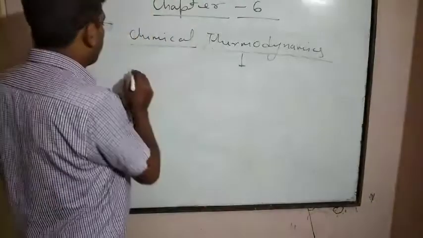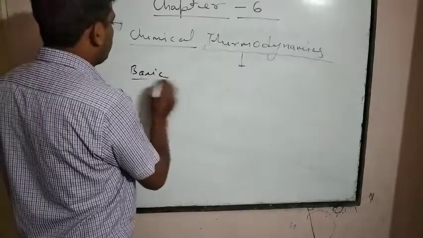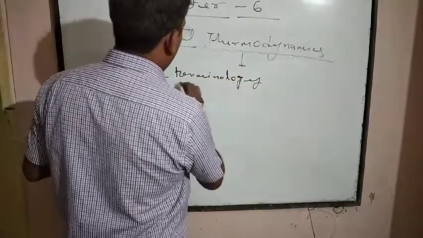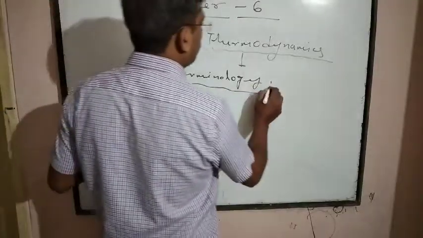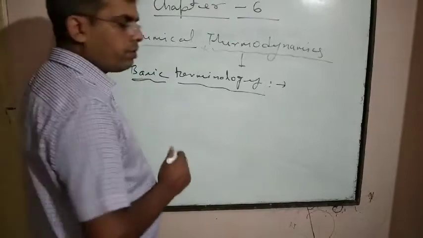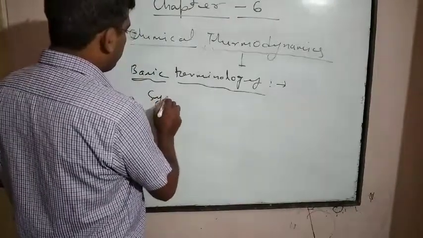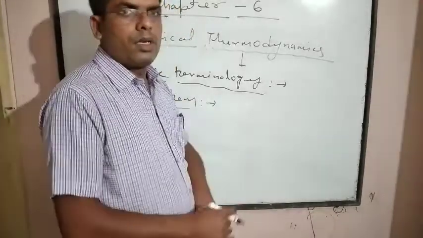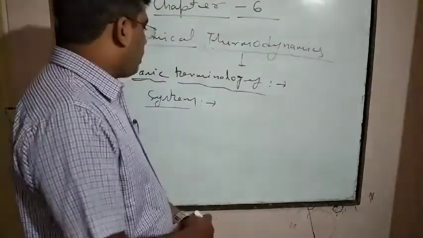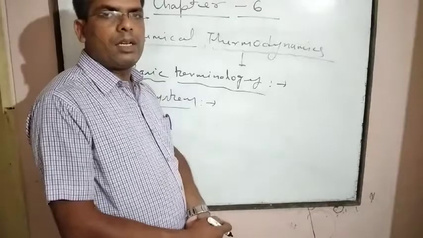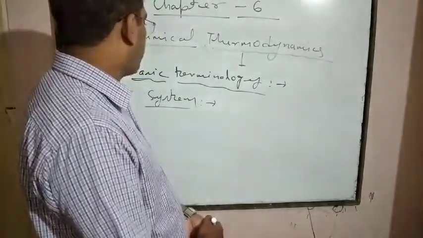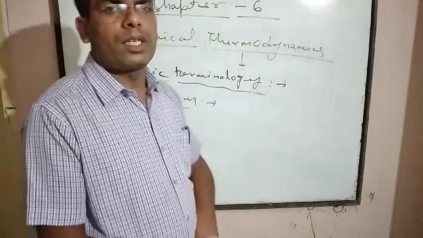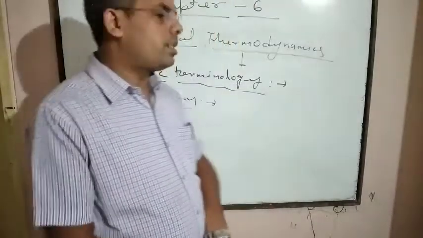In basic terminology, first we will discuss system, then the surrounding, then the rigid wall. In basic terminology, these three terms are very important. First one is the system, second is the surrounding, and third one is the rigid wall.